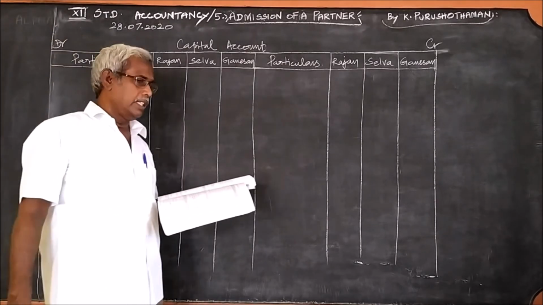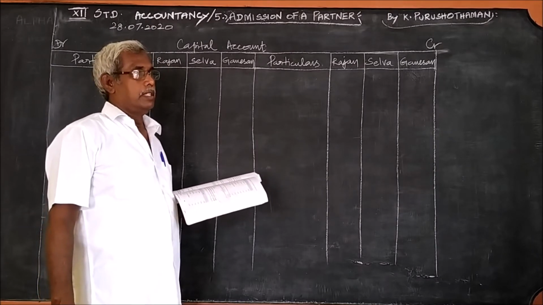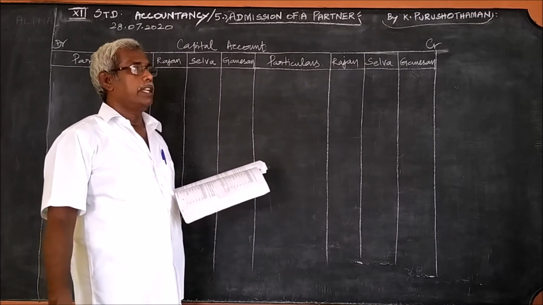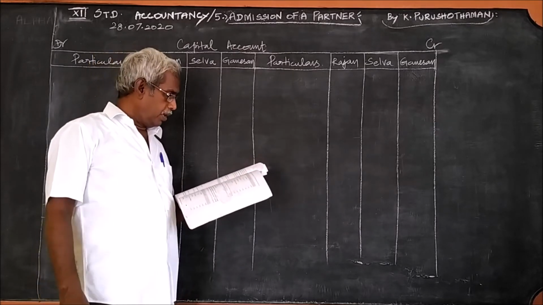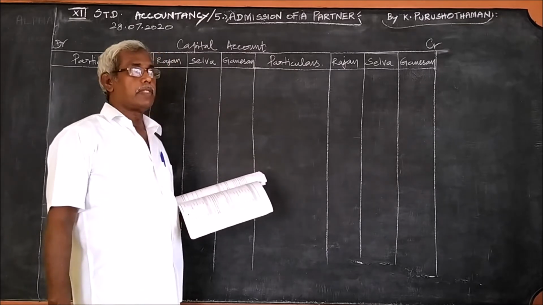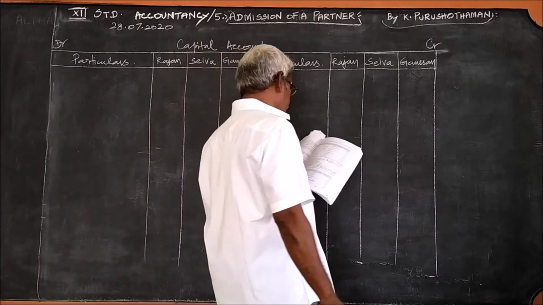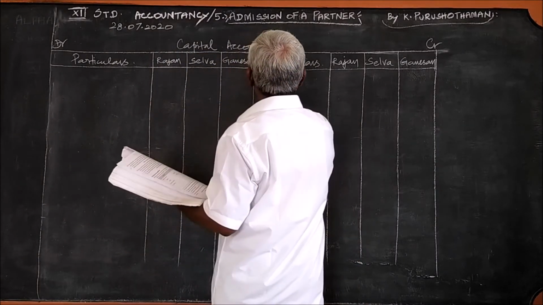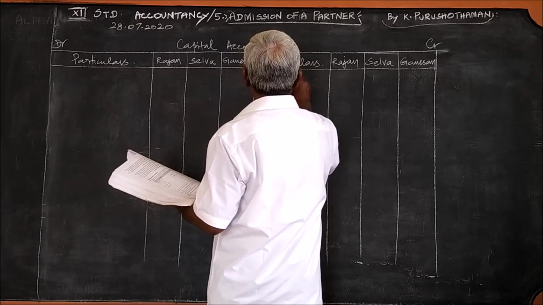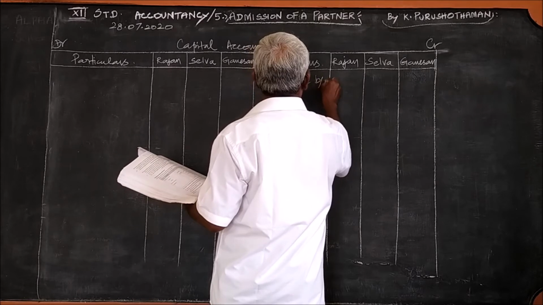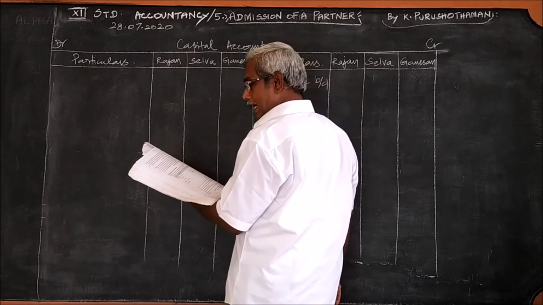Here, what are the items to be considered? That is very important. We should write the capital of the old partners, and then we should write the amount that is brought in by the new partner on his part. So, what we should write is balance brought down, that is the capital in their names.